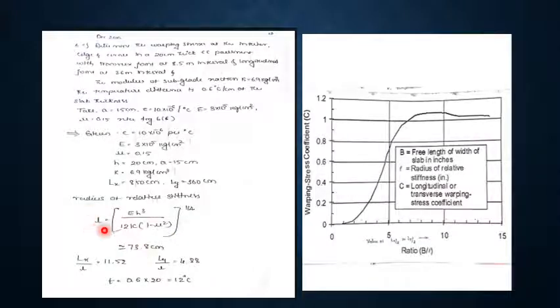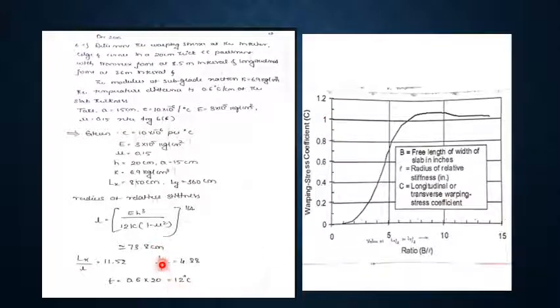After getting the value of small l, find the ratio of Lx by L and Ly by L. So Lx is 850 cm, Ly is 360 cm, L is 73.8 cm and Lx by L is 11.52. So Lx by L value is 11.52. So here mark that point. So using this graph you can find the value of Cx. So here you are going to get the Cx value as 1 point something.